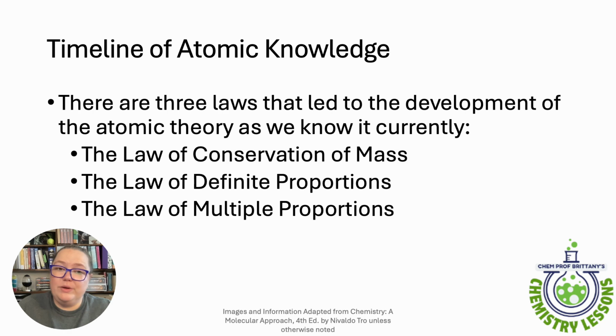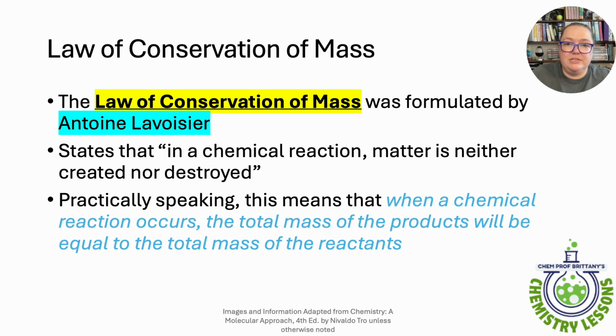So there are three laws that led to the development of atomic theory as we currently know it. It's the law of conservation of mass, the law of definite proportions, and the law of multiple proportions. So first, the law of conservation of mass, which was formulated by Antoine Lavoisier, a French scientist, and it states that in a chemical reaction, matter is not created or destroyed. So what that means is when we have a chemical reaction, we're not getting rid of or making new stuff. All we're doing is rearranging what we already have.